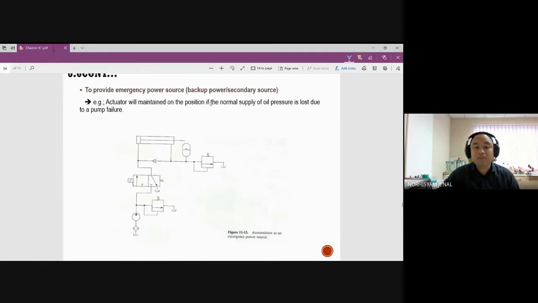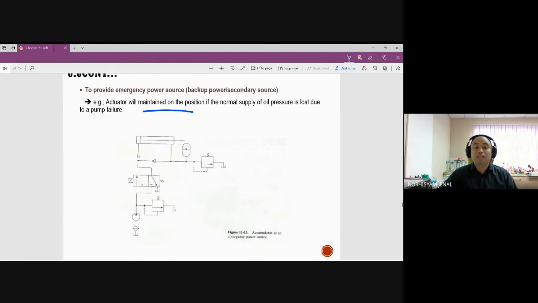If everything is fine, pressure will go out to the system and goes back to the tank as usual. However, if something happened to the system and the pump stops, we want to maintain the system that way. We don't want the system to snap back or to overextend to the right. So we use the accumulator and it will supply oil pressure after pump failure to maintain the position. So the function is to maintain position.